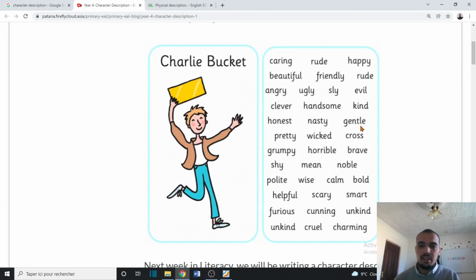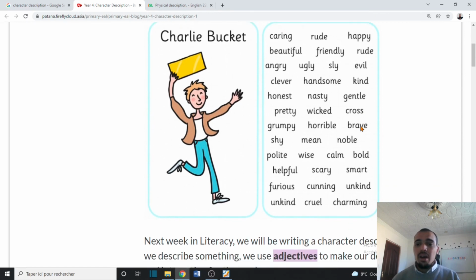Gentle, like he is a gentleman, like he knows how to talk, he knows how to dress, and he knows how to think. We have pretty, cross, weak, all negative adjectives. We have horrible, brave, courageous, shy, a person who is shy of talking or shy of facing people, like an introvert who prefers to stay on her or his own.